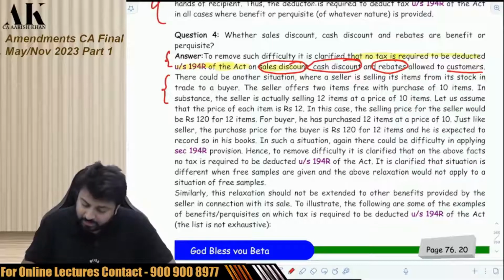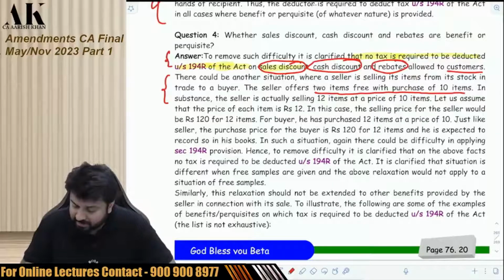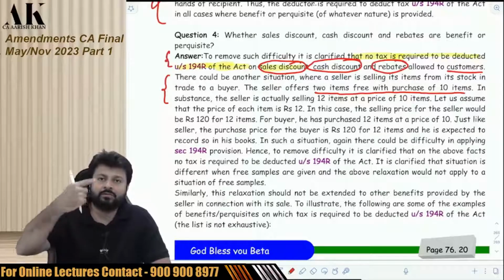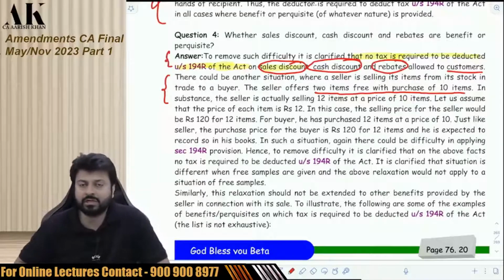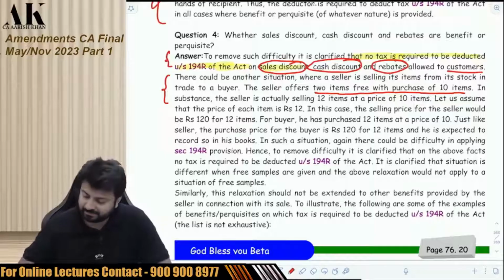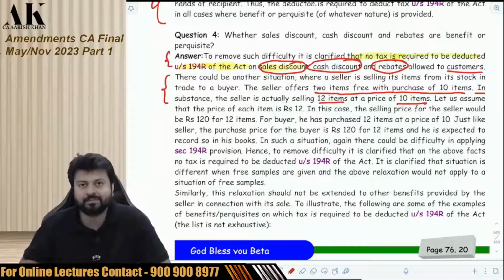There could be another situation where a seller is selling its item from its stock in trade to a buyer. The seller offers 2 items free with the purchase of 10 items. So I tell you, if you buy 10 items, I'll give you 2 items free. Am I supposed to deduct TDS on those 2 items? Because 2 items I'm giving you as a benefit or perquisite. In substance, the seller is actually selling 12 items at the price of 10.